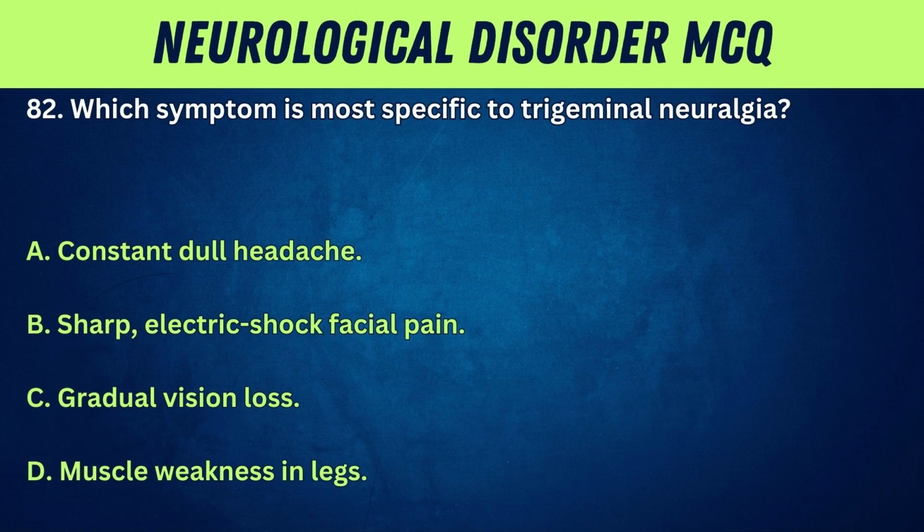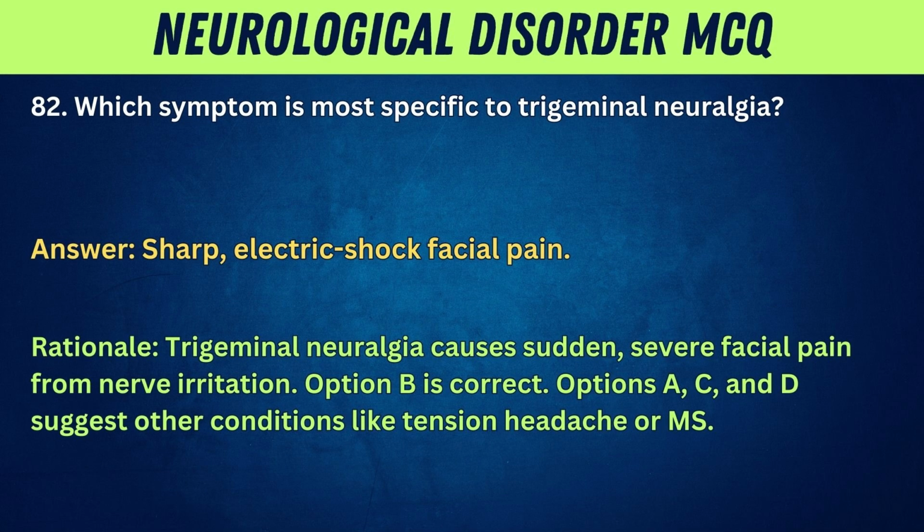82. Which symptom is most specific to trigeminal neuralgia? A. Constant dull headache. B. Sharp, electric shock facial pain. C. Gradual vision loss. D. Muscle weakness in legs. Answer: sharp, electric shock facial pain. Rationale: trigeminal neuralgia causes sudden, severe facial pain from nerve irritation. Option B is correct. Options A, C, and D suggest other conditions like tension headache or MS.